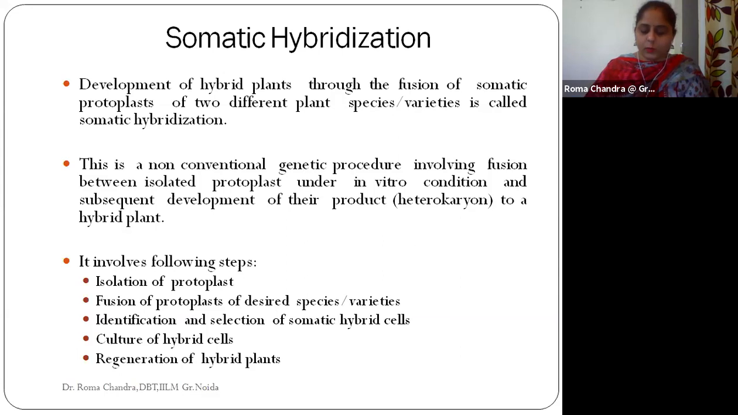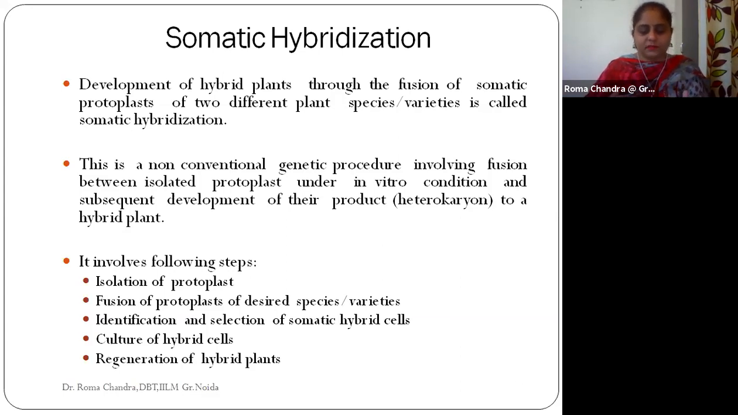First of all, we are isolating the protoplast. We are taking the two species, parent A and parent B, and isolating the protoplast from both parent species. The next step is the process of protoplast fusion. The fusion of the protoplasts takes place for whichever desired species, parent A and B. So protoplast fusion will take place after the isolation step.